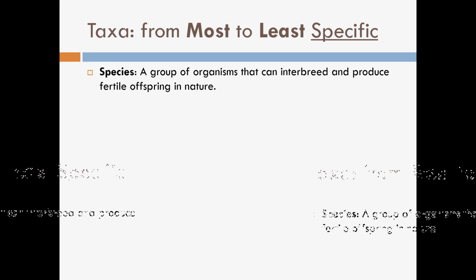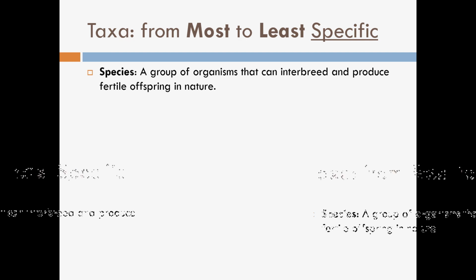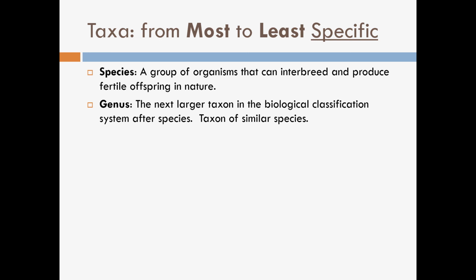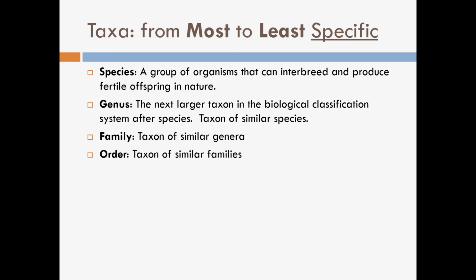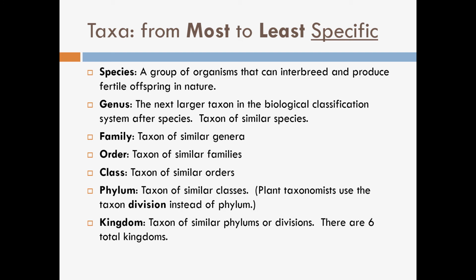The most specific is species, a group of organisms that can interbreed and produce fertile offspring in nature. In other words, their offspring can make more offspring. A genus is the larger taxon of biological classification after species. Family is taxon of different genera. Order is taxon of similar families. Class is taxon of similar orders. Phylum is taxon of similar classes. Kingdom is taxon of similar phyla and divisions.